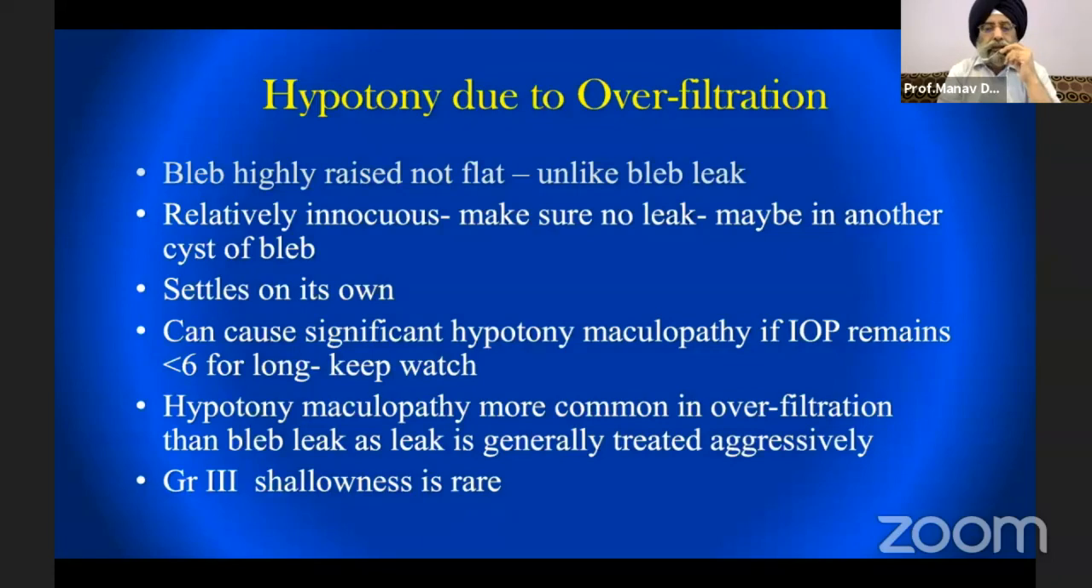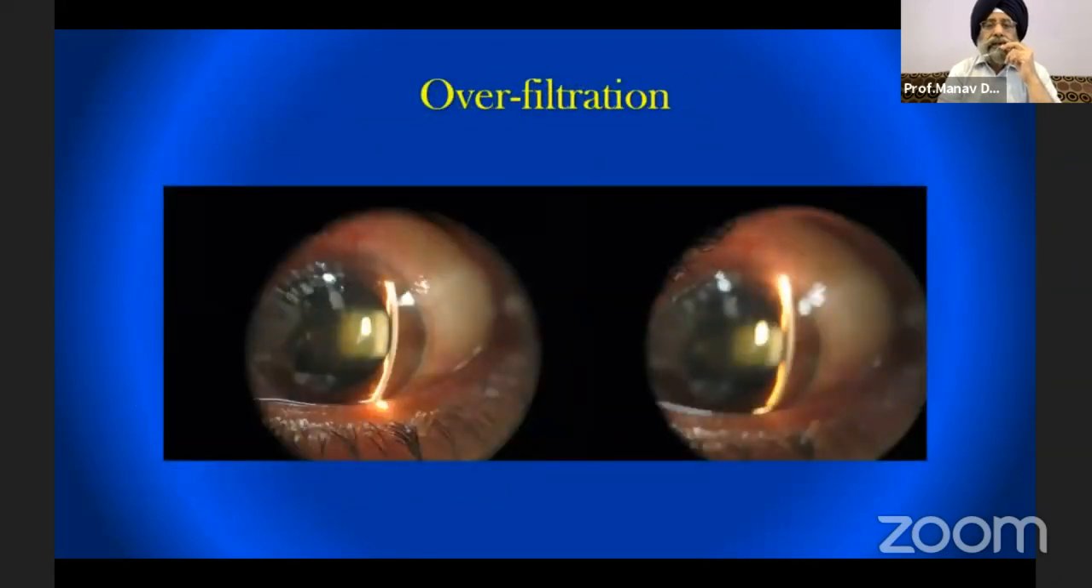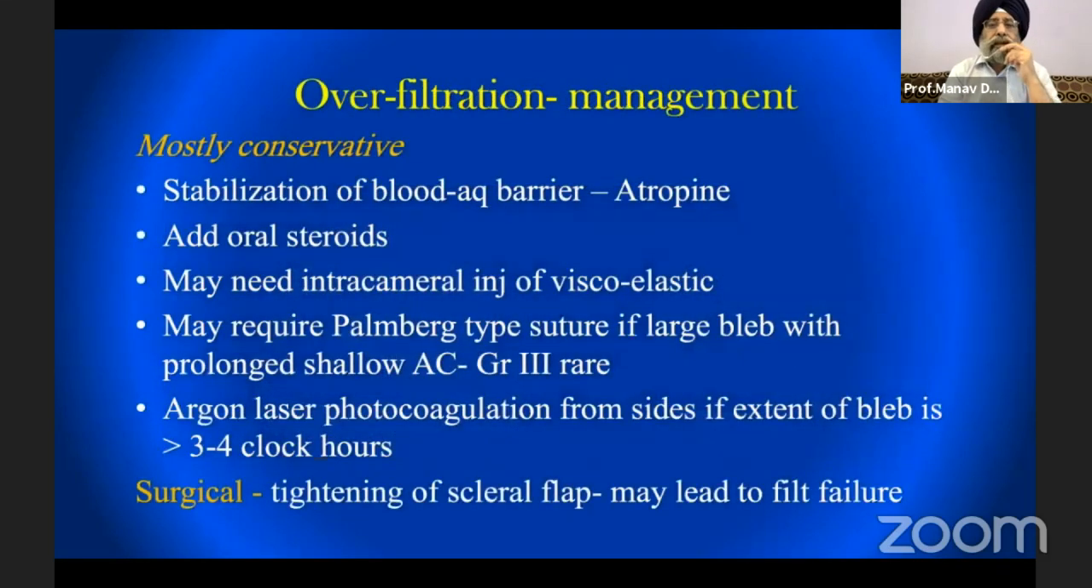Hypotonic maculopathy is more common in this, and grade 3 shallowness is, however, very rare. So this is a case of overfiltration showing a large bleb and a relatively shallow AC. The management is mostly conservative, with stabilization of the blood aqueous barrier by using cycloplegia and steroids. It may need intracameral use of viscoelastic, and may require Palmberg sutures. Argon laser photocoagulation from the sides can be done if the extent of the bleb is more than 3 to 4 o'clock.